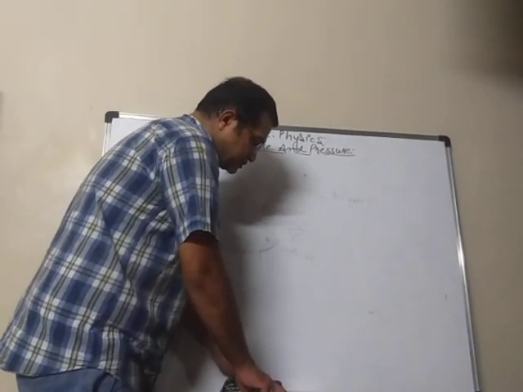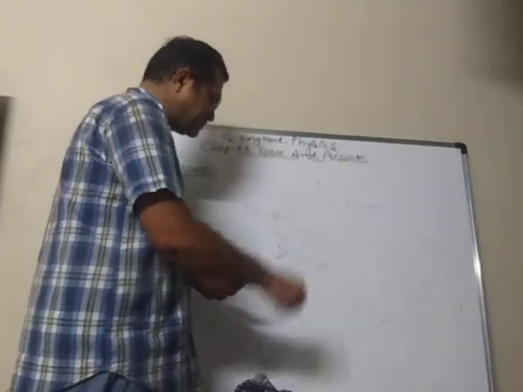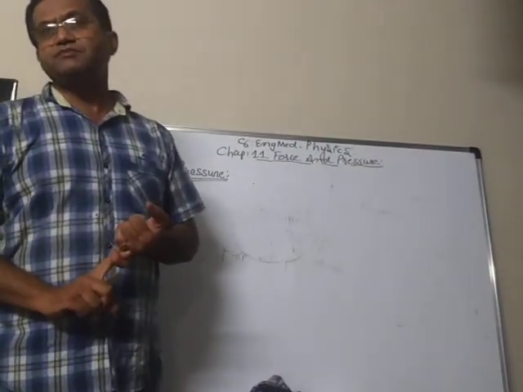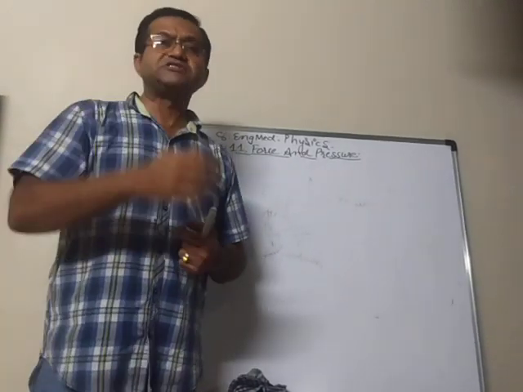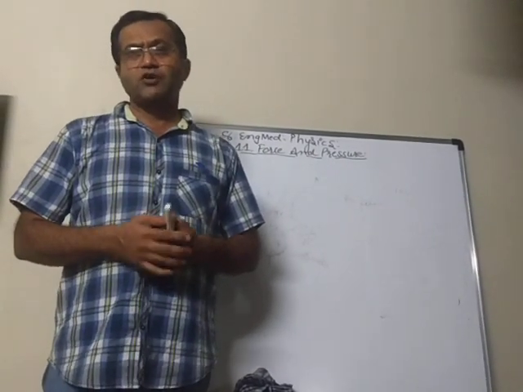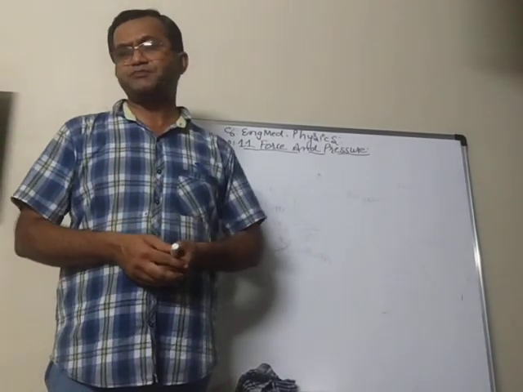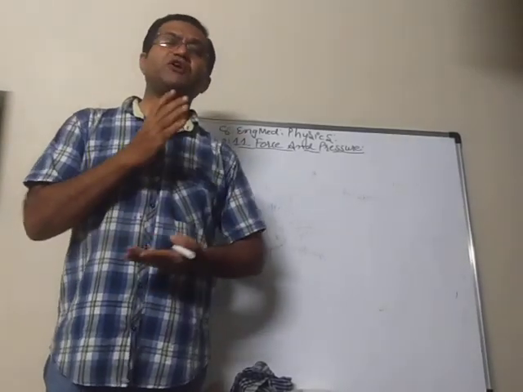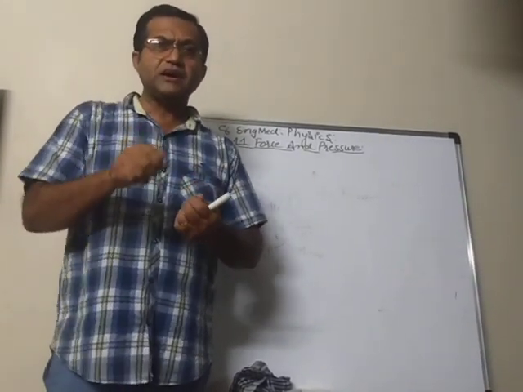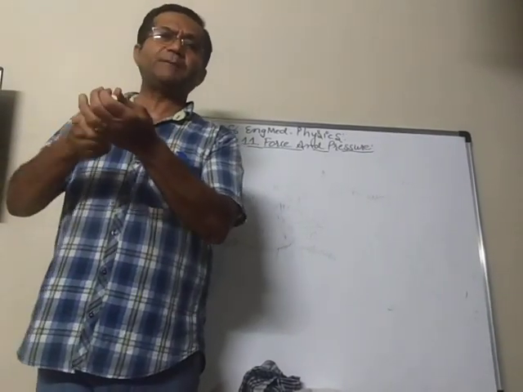Similarly, the tools which are meant for cutting or piercing, like the scissors used to cut cloth, or the knives used to cut paper. Whenever tools are used for cutting or piercing, meaning making holes, we can't make holes with blunt things.